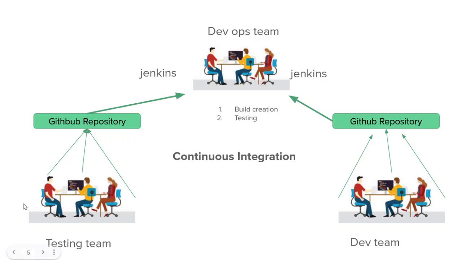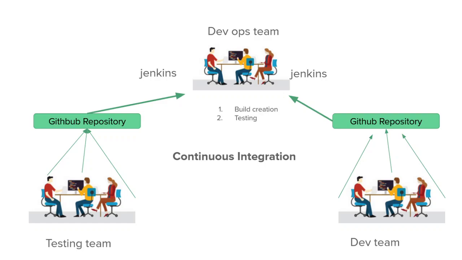So every developer or every tester, once they write their code, will commit that code into the Git repository, which is the local repository. And from the local repository, they will push the code to one common remote place, that is the GitHub repository. So that is the main difference between Git and GitHub. Git is a local repository, whereas GitHub is a remote repository.